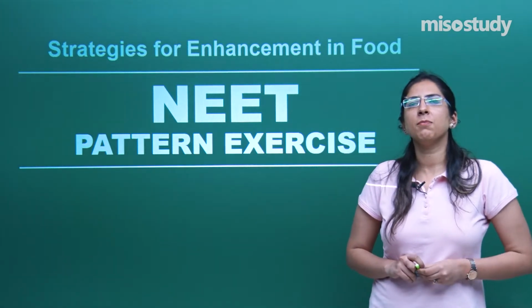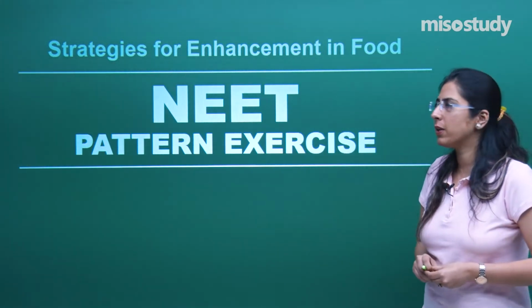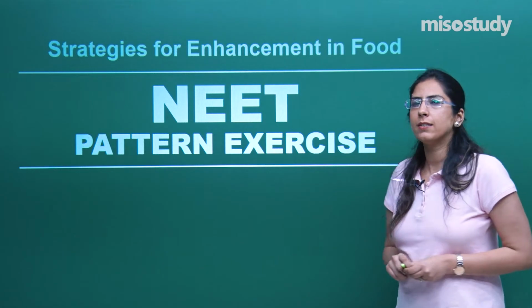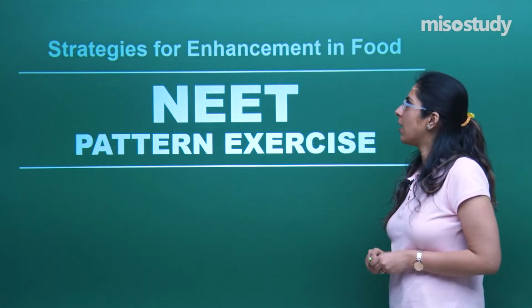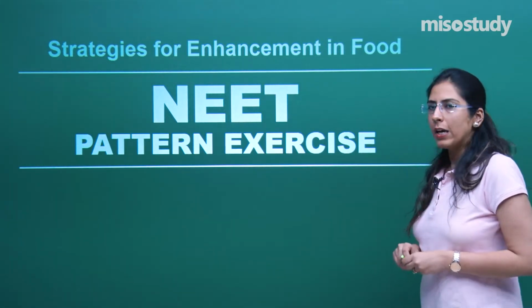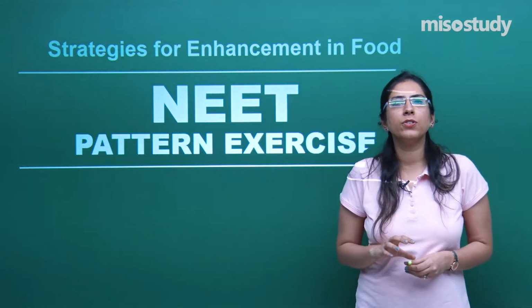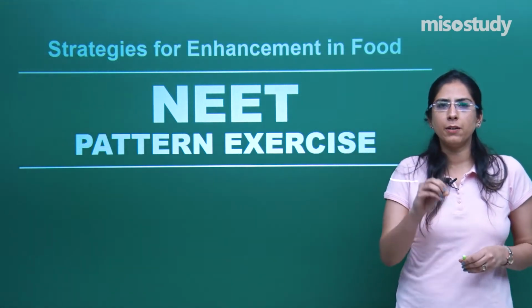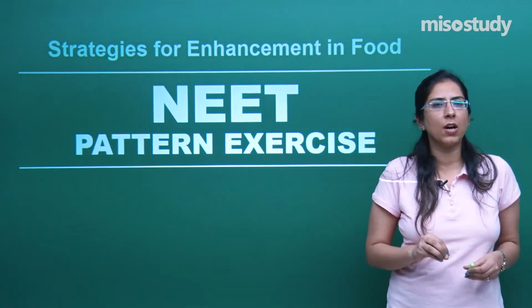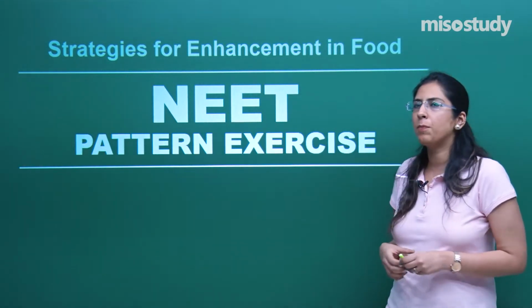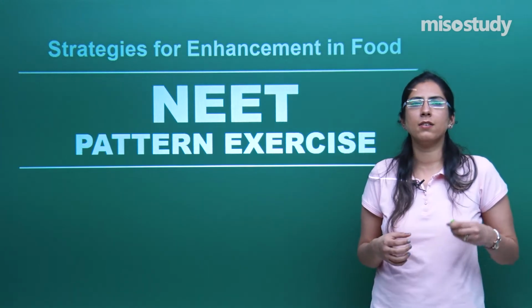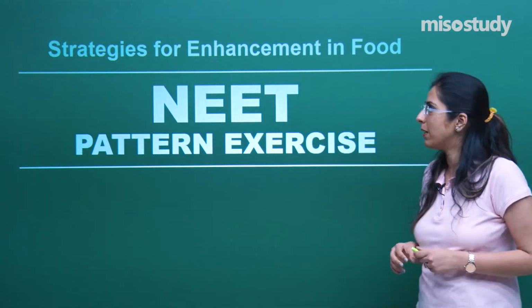So we are discussing some questions which are important as per NEET, from the chapter Strategies for the Enhancement of Food Production. In total I am going to discuss 10 questions. Those 10 questions I have chosen from different parts of this particular chapter. Some are with the help of plant tissue culture and some from animal husbandry.